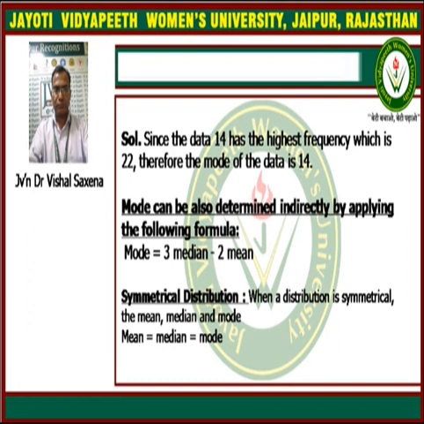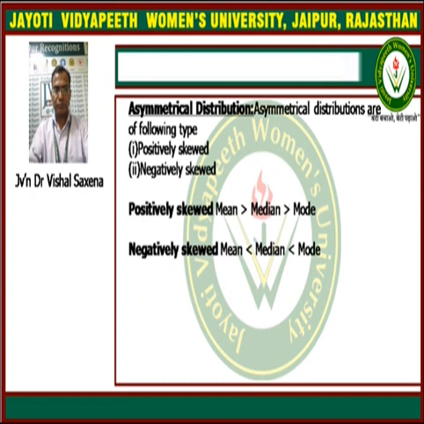Now, symmetrical distribution. When a distribution is symmetrical, mean, median and mod, all the 3 terms are equal. It is a very important point. Asymmetrical distributions are of the following types: positively skewed and negatively skewed.